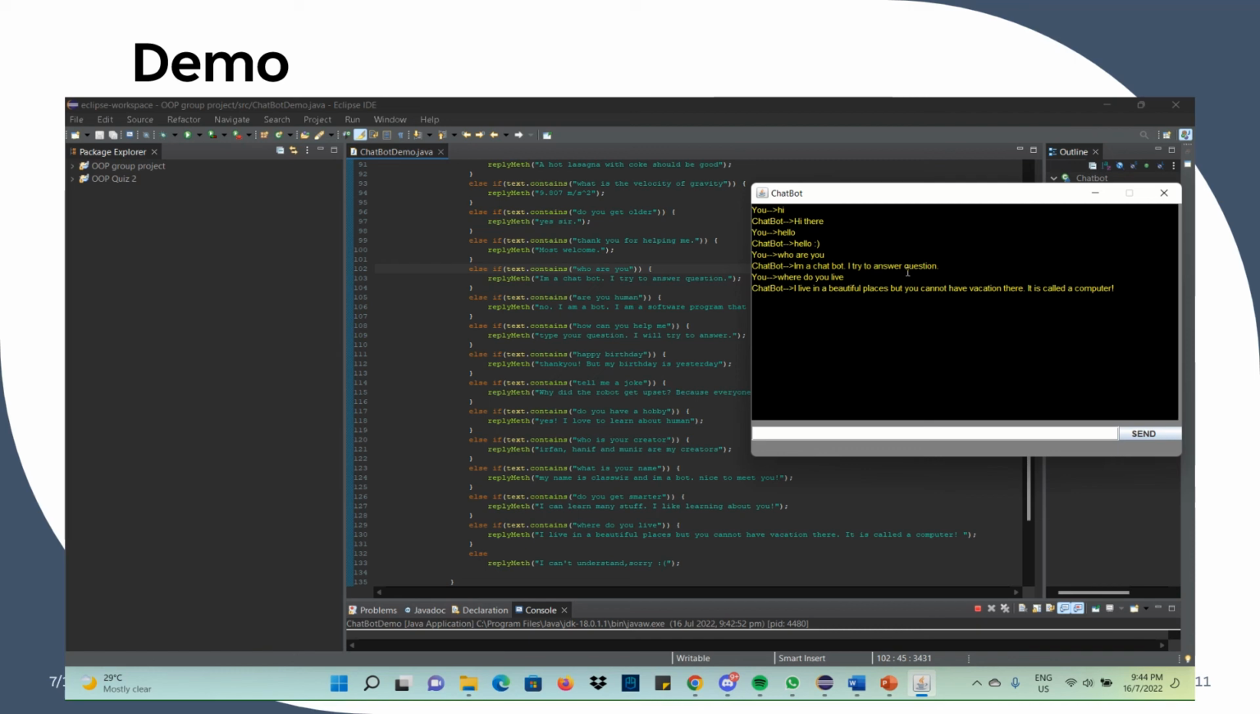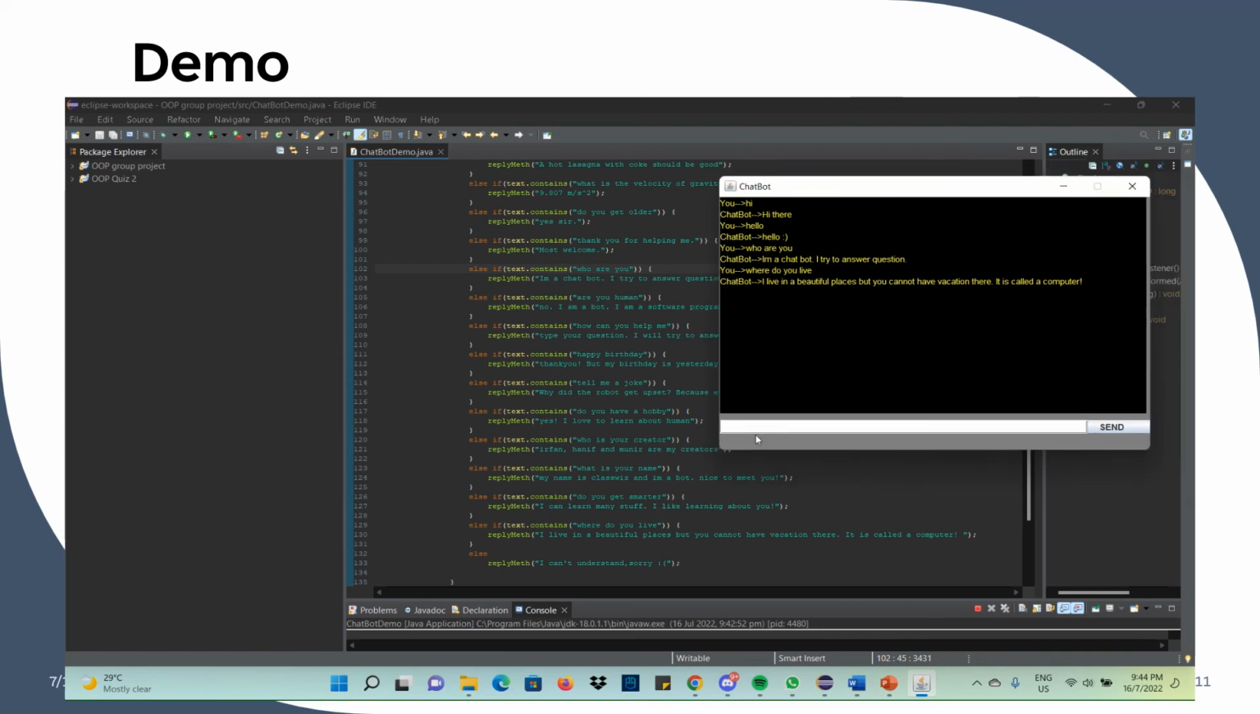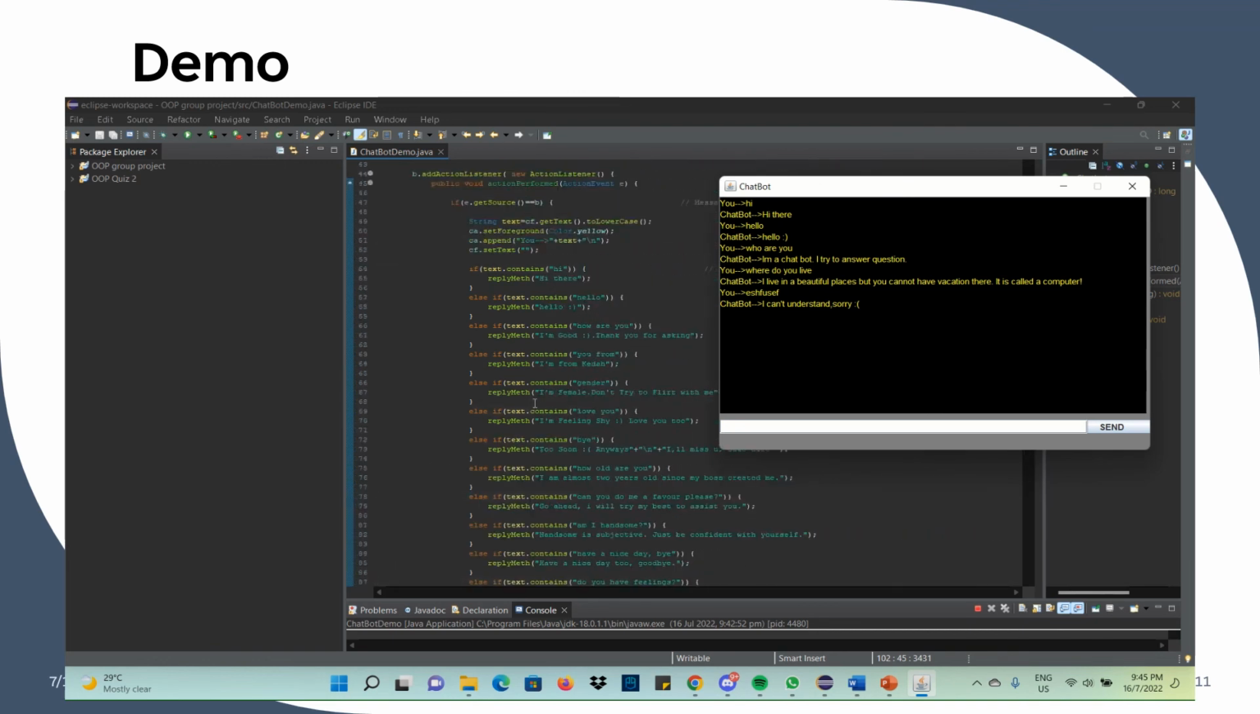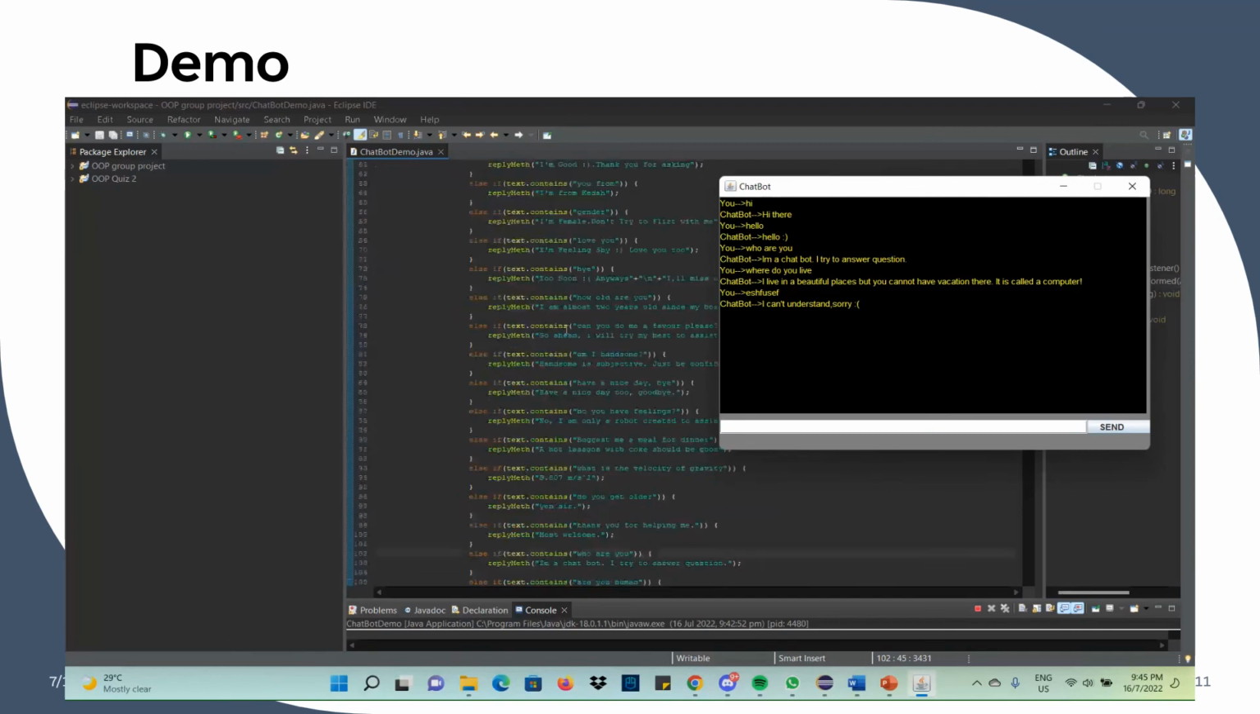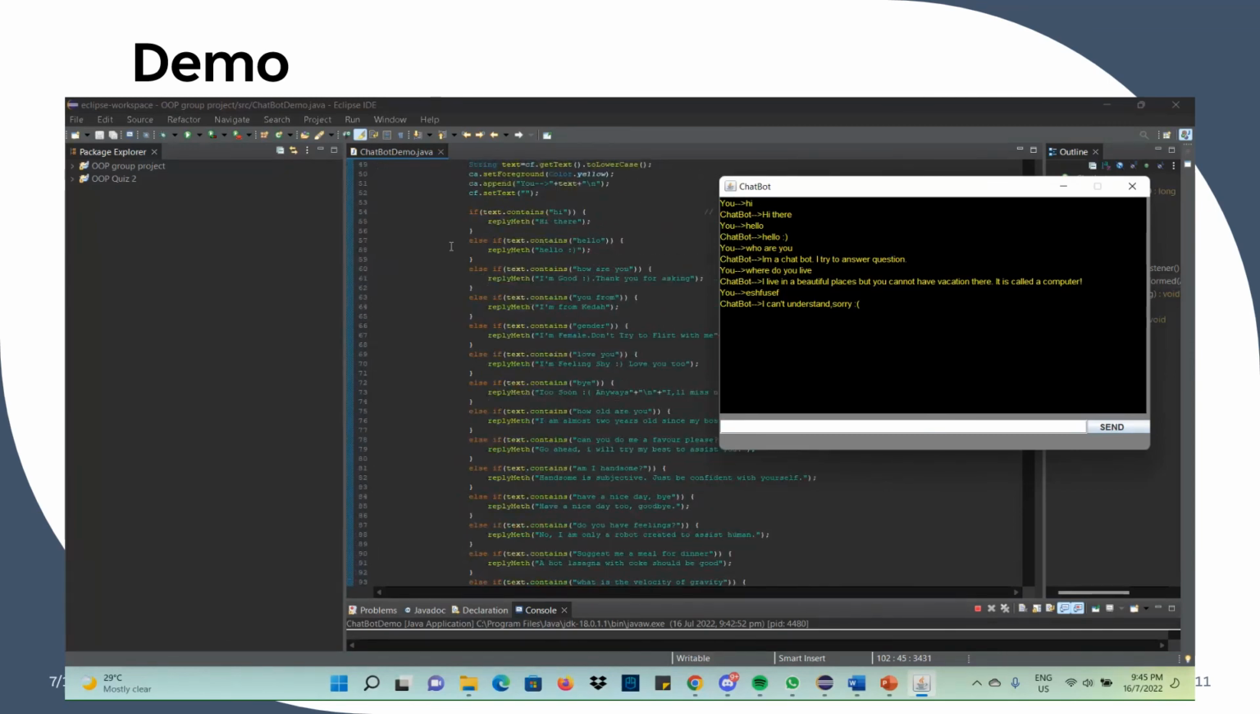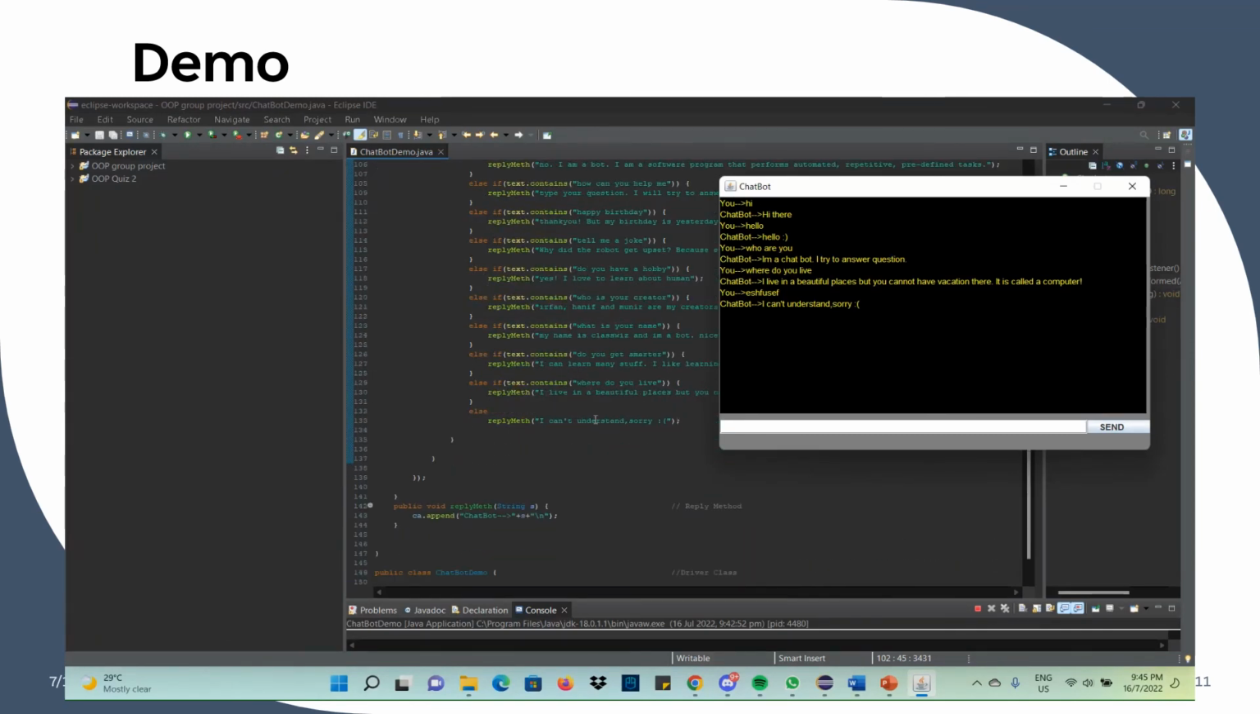So this is just a really simple AI. And if you write something that is not predefined here, it will reply with I can't understand, sorry, like here. So let's try just typing randomly and send. So this is the chatbot, and this is the demonstration for this. The possibility for the reply is endless. You can add as many as you want here. Thank you.